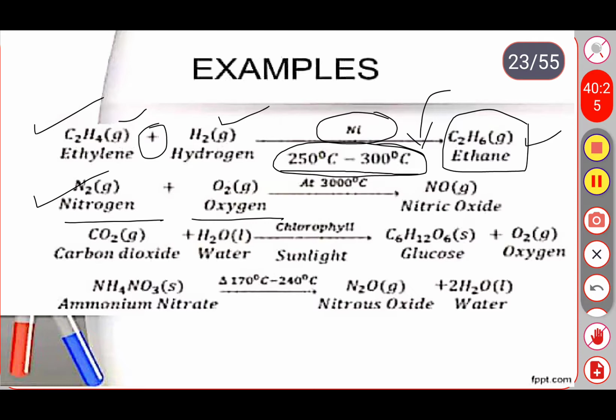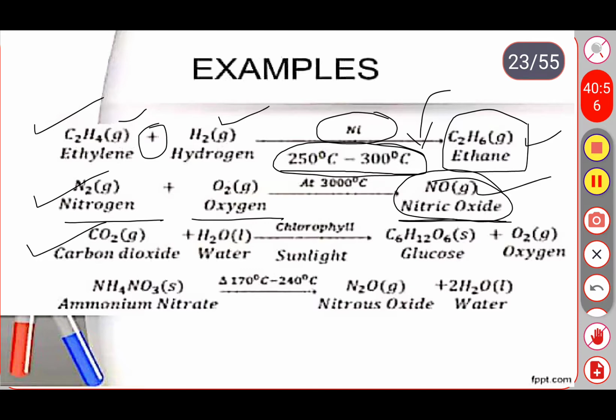Nitrogen is in the form of gas and it is combined with another gas, that is oxygen, and these two combined together form nitric oxide. What is the formula of nitric oxide? NO. Nitric oxide is also in the form of gas. Okay, see the third example.